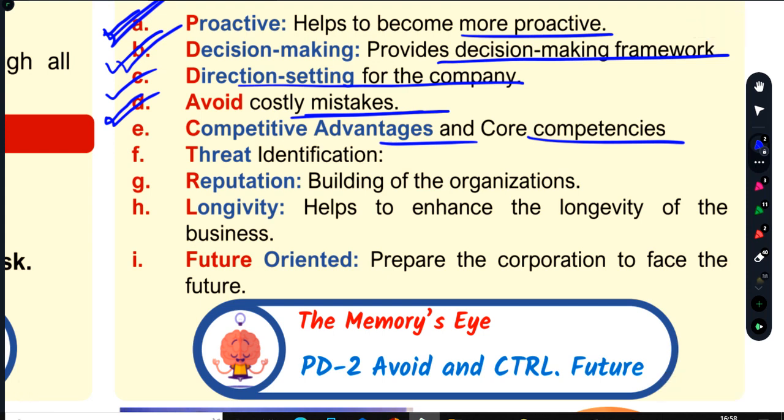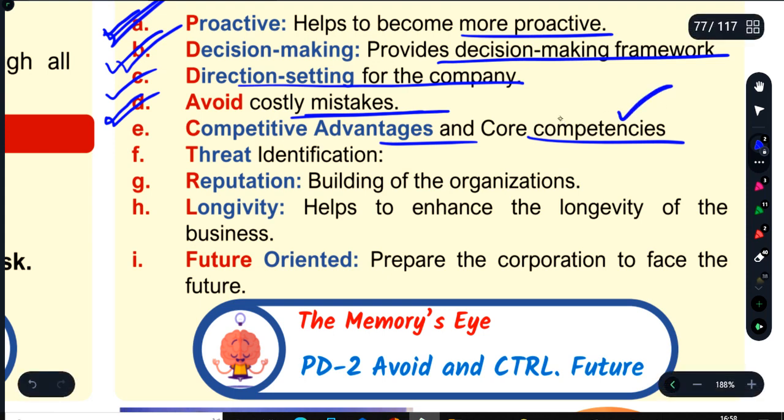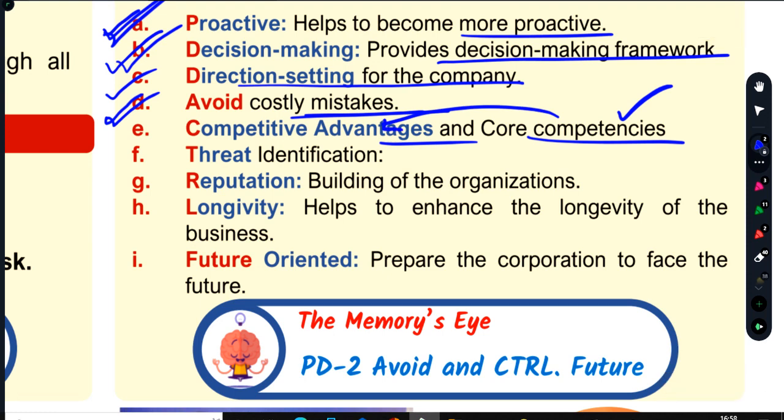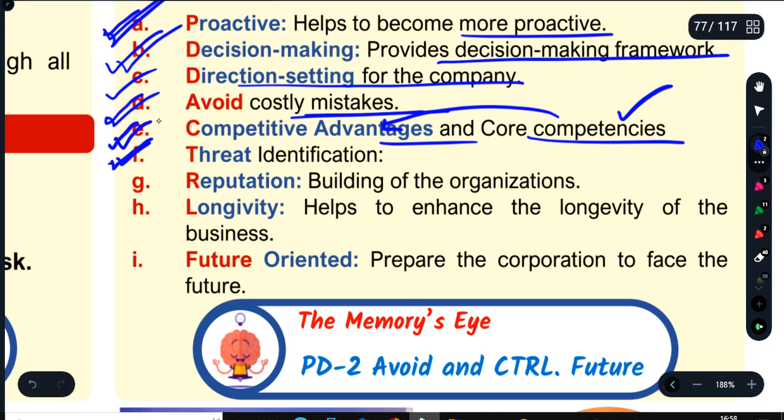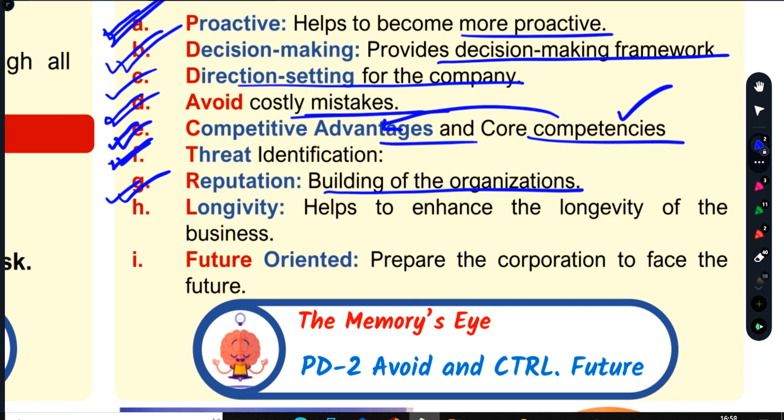Say you continuously do R&D and innovations, so you build your core competency, and core competency also contributes to your competitive advantage. You can have the capability of early identification of risks and threats, and you can build your reputation. You can build the organization of the future.